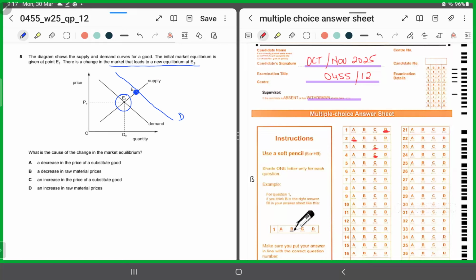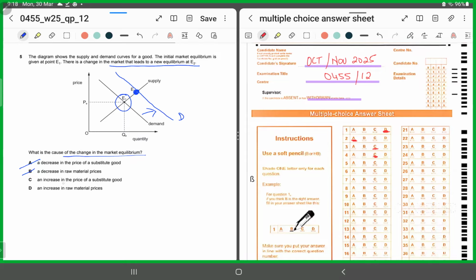So now what must have caused the demand to increase? Why did the demand curve shift towards the right, displaying an increase? What is the cause? Option A says a decrease in the price of a substitute. If the price of a substitute would have fallen, the demand of this product should have fallen and not risen. So we'll chop A. B says a decrease in the raw material prices. If the raw material prices are falling, this would be related to the supply and not the demand.